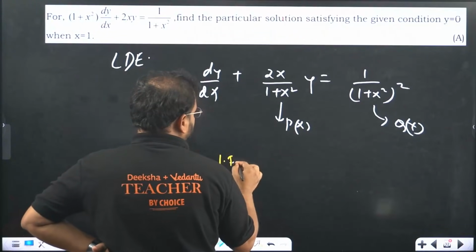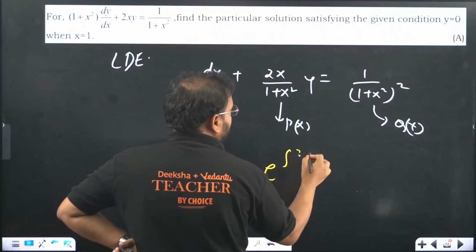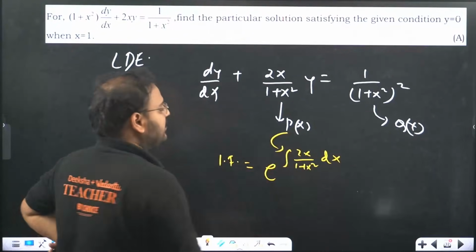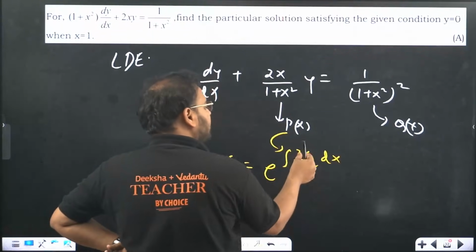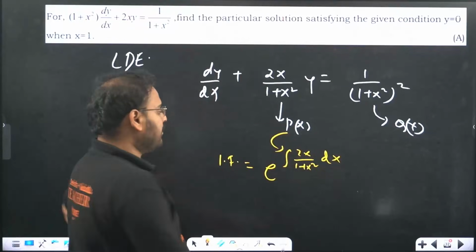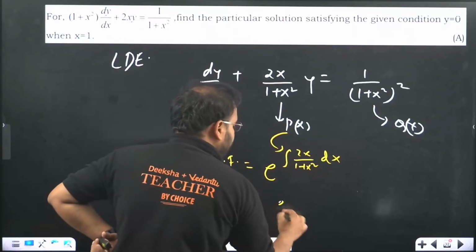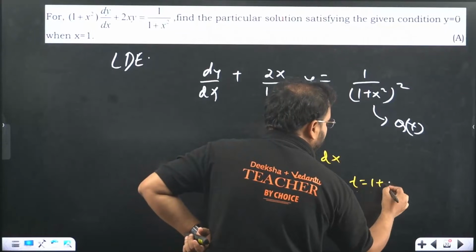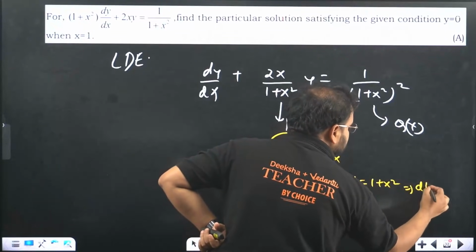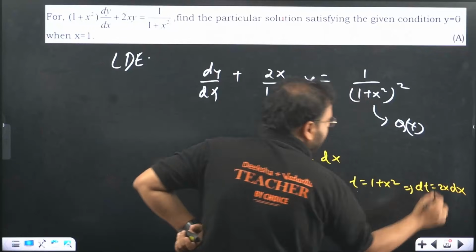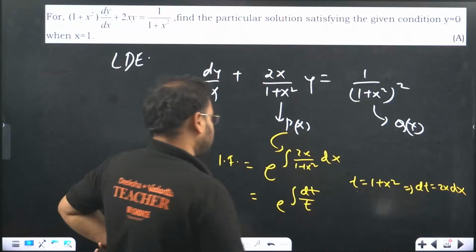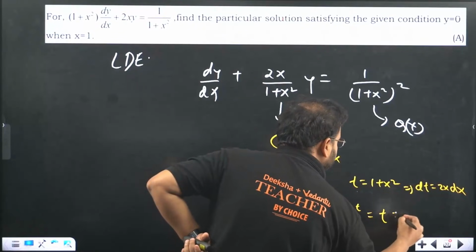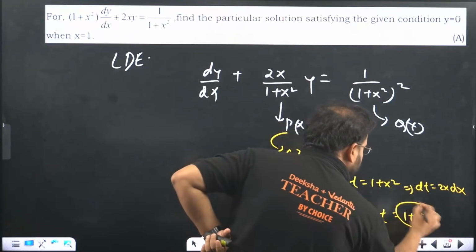So the integrating factor is given by e power integration of 2x upon 1 plus x square dx, because we use px for the integration. Check here, the derivative of 1 plus x square is present in the numerator. It means that e power integral of dt by t will hold true. If you take t as 1 plus x square, I get dt as 2x dx. This becomes e power ln t, which means simply t, which means 1 plus x square is the integrating factor.